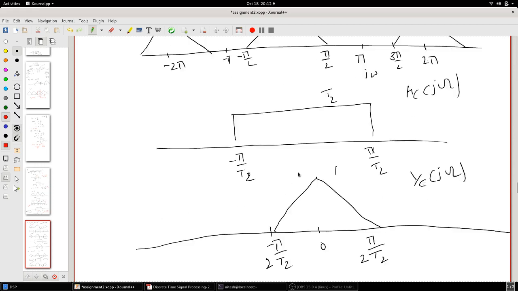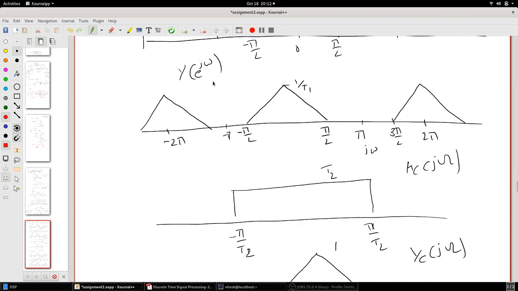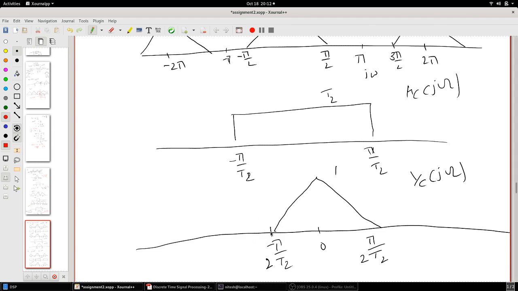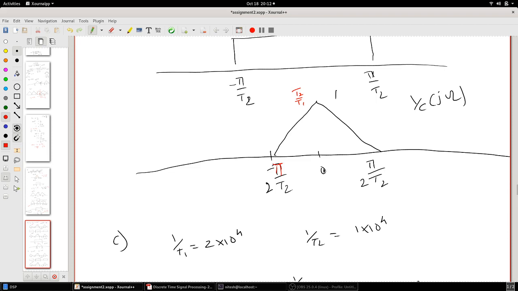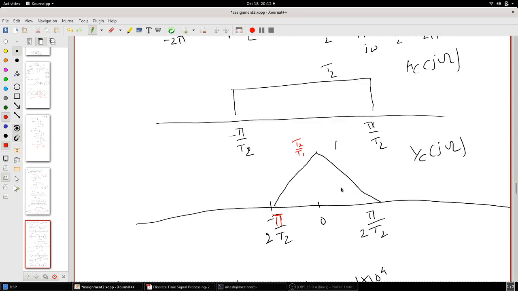Here again, when you pass such a waveform Y of e raised to j omega T through this, what you will get is from minus pi by 2T2 to pi by 2T2, and the amplitude will be T2 by T1, which is 1 since T2 and T1 are the same. And this frequency here will be pi by 2 into 10 raised to 4, which is 5 pi into 10 raised to 3.